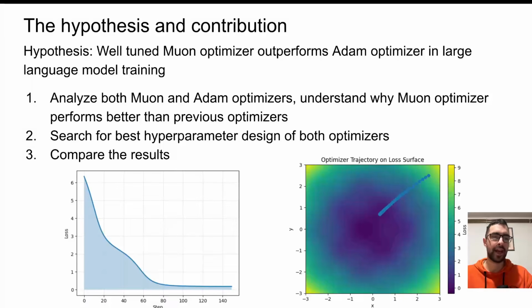First is the analysis of the Muon optimizer and the Adam optimizer, understanding how the Muon optimizer works and why it outperforms other optimizers. Then I do experiments searching for the best hyperparameters for both of the optimizers, and then training the large language model and comparing the results.